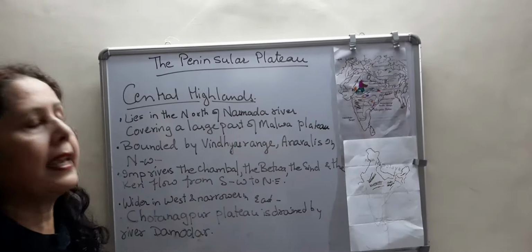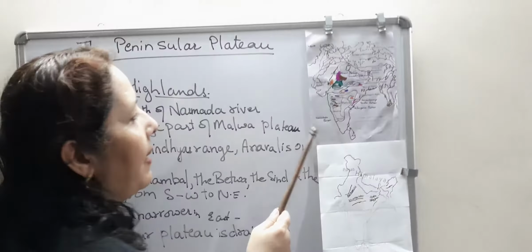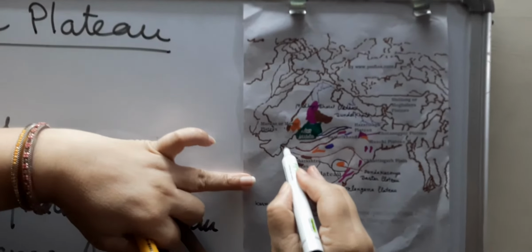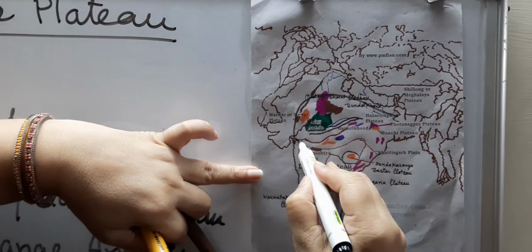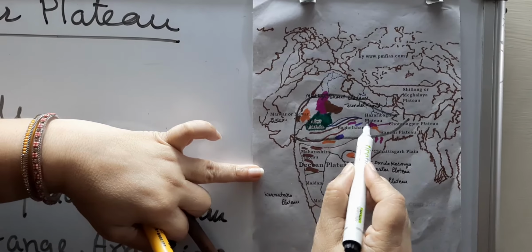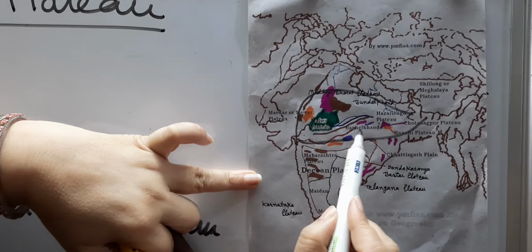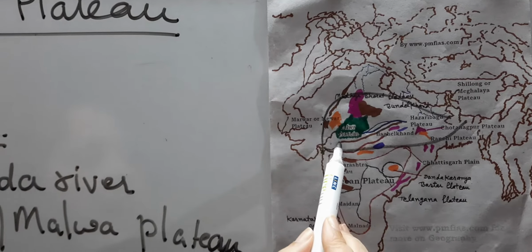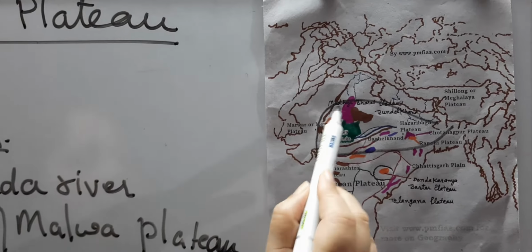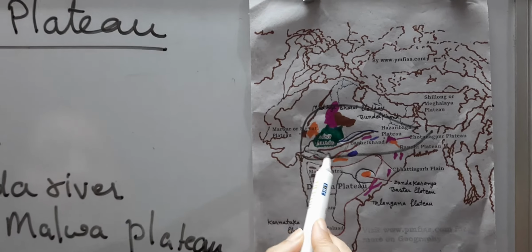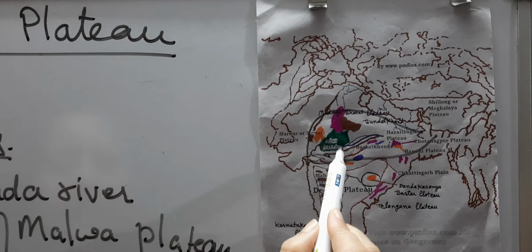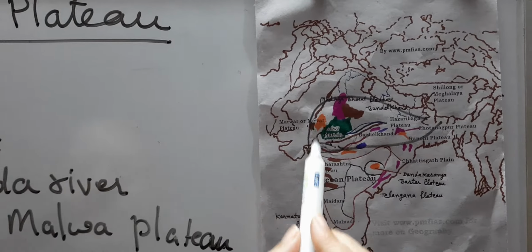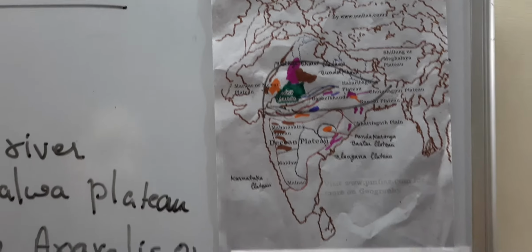Here you can see, just see the map, that the complete region of this is the Central Highland. I am talking about this region. This is the Central Highland, and it covers a large part of this Malwa Plateau. You can see this Malwa Plateau over here, and it is bounded by the ranges.